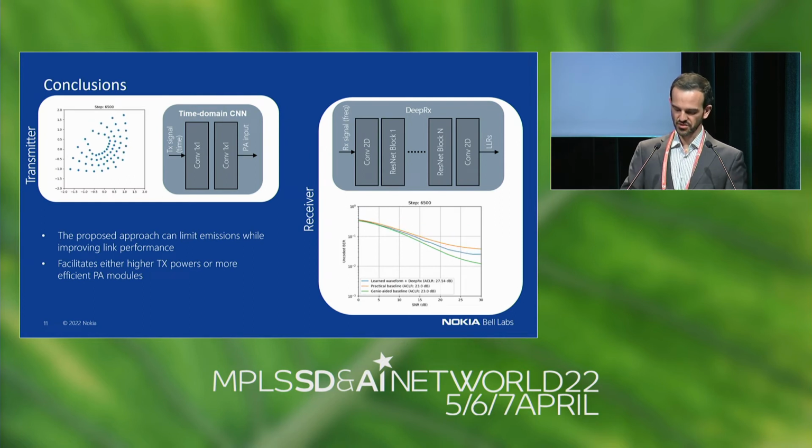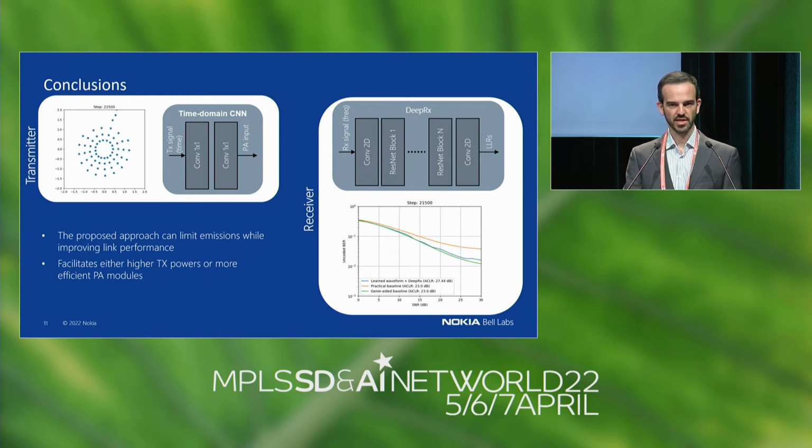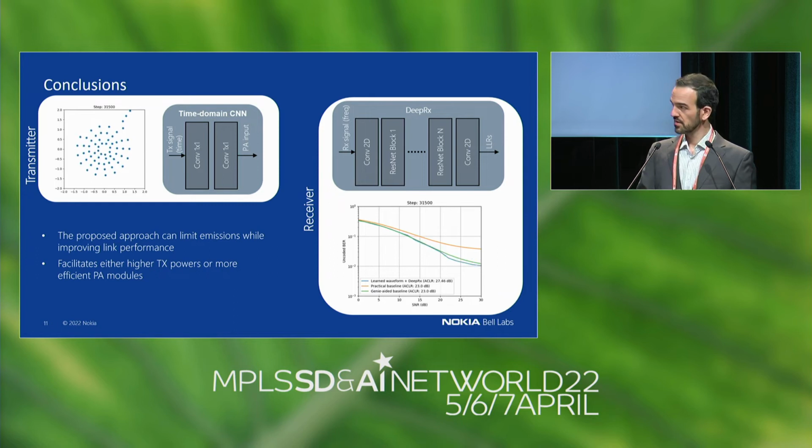And this little animation shows you also the evolution of the constellation and the performance during the training process, and it gives you also an idea of the exploratory process in the constellation space. It also highlights, I think, the asymmetries that you see in the channel.